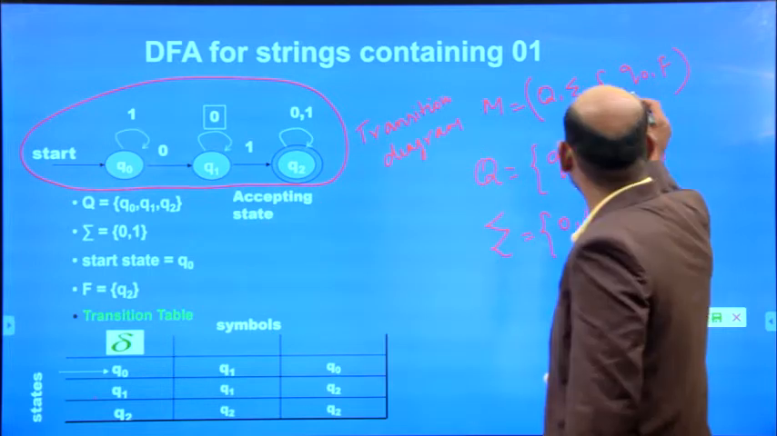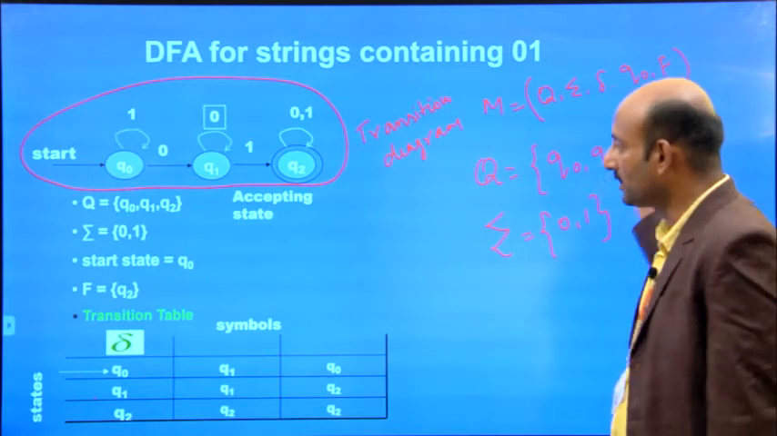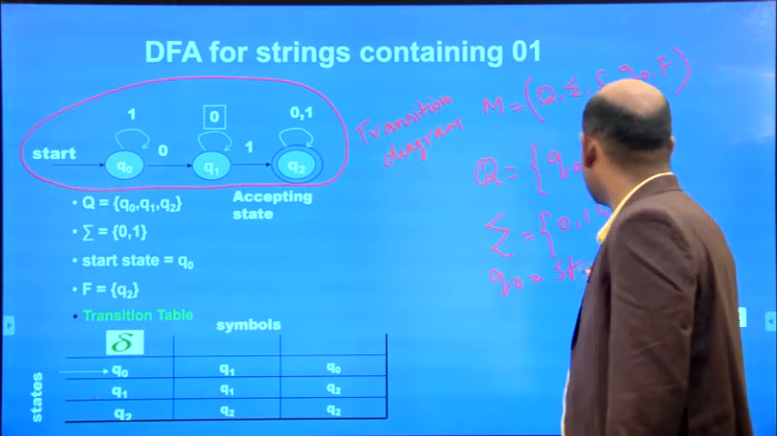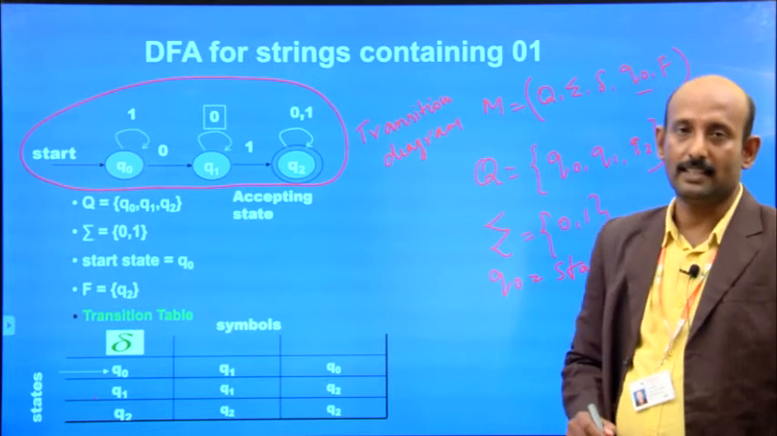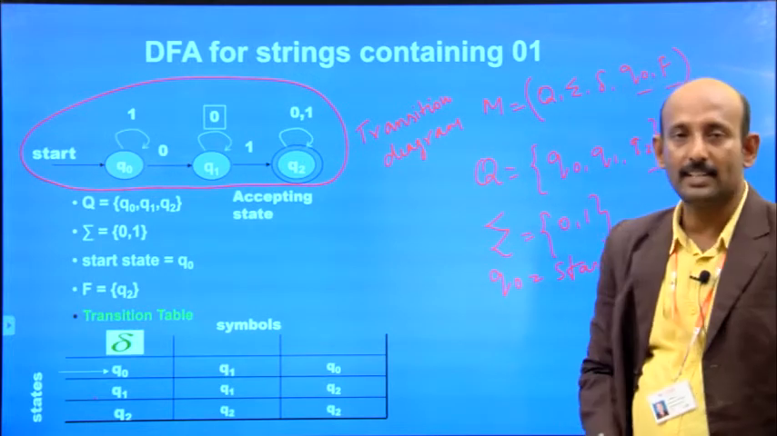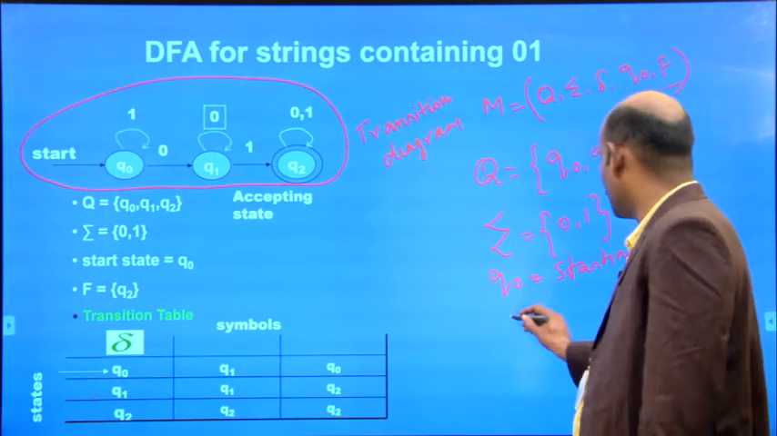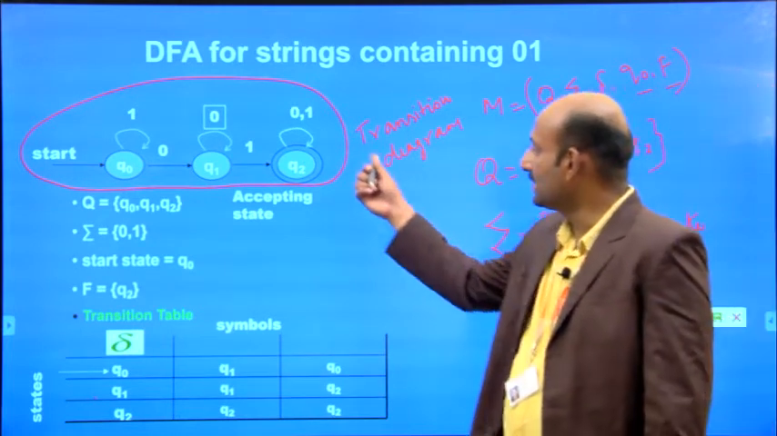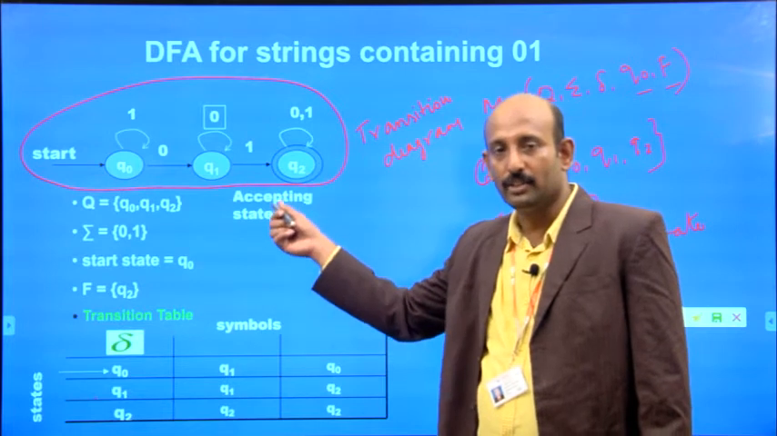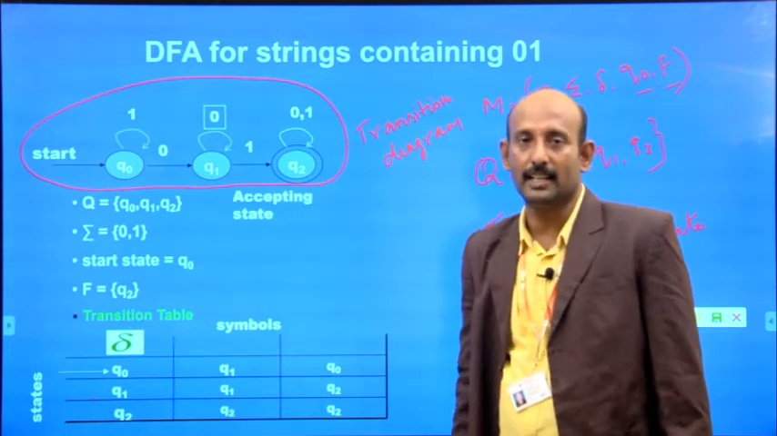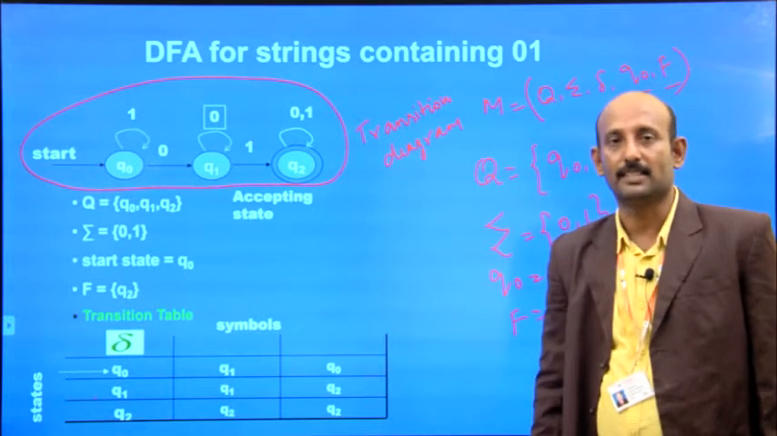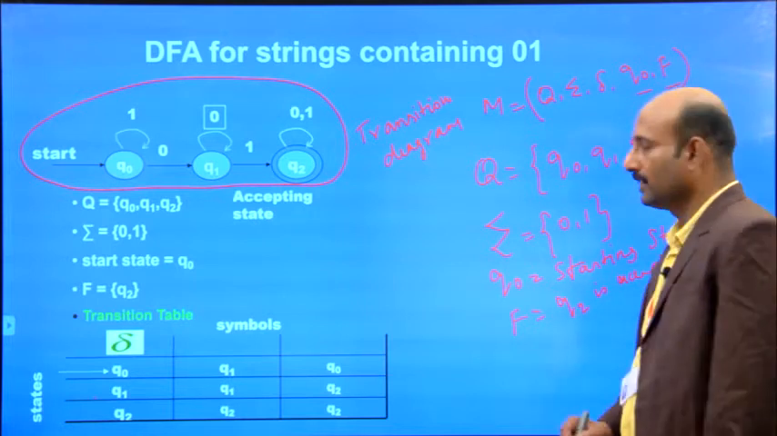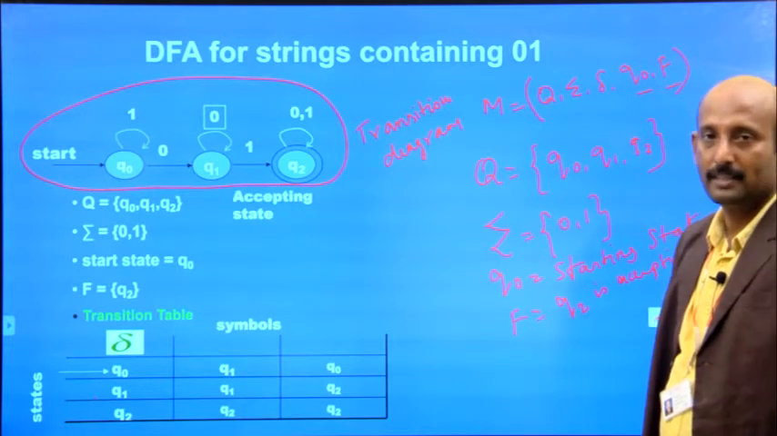Next, Q0. Later I come to delta. Q0 is the starting state, so you have to write that Q0 is the starting state. And F is the final state or accepting state. So from this transition diagram, the state Q2 is a final state. We can write that the state Q2 is the accepting state.